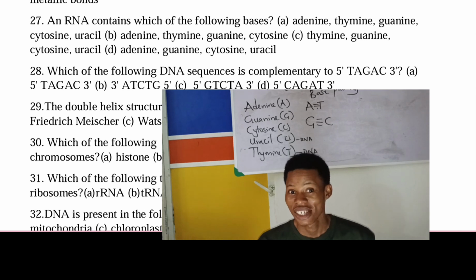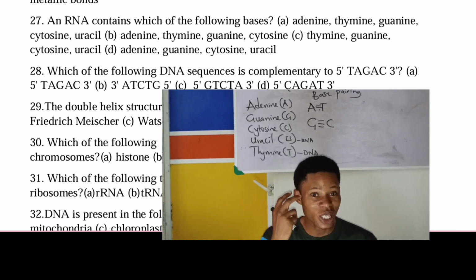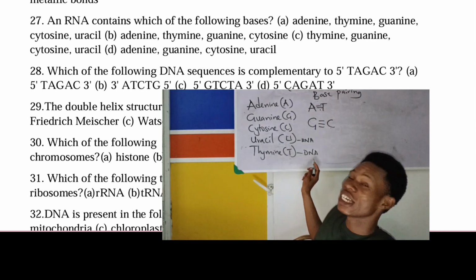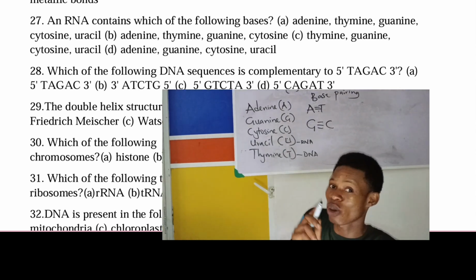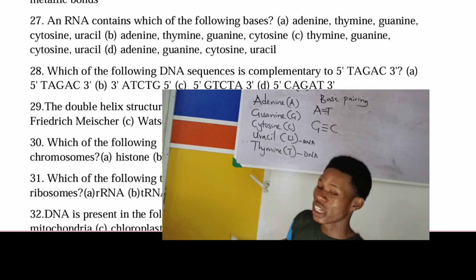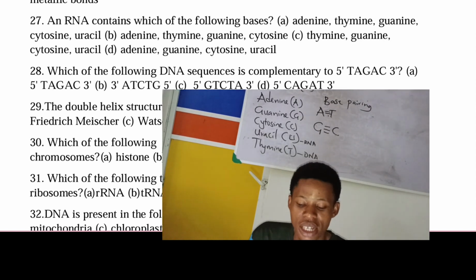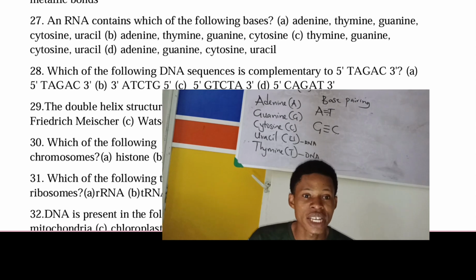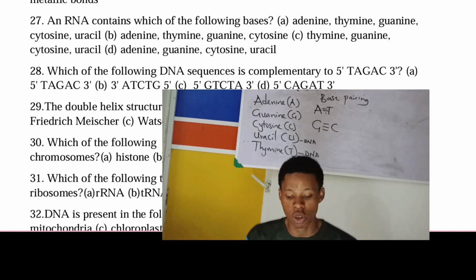You already know, right? Your mind will just tell you that thymine cannot be found in RNA. Remember, thymine is only in DNA, so thymine cannot be found in RNA. They are asking which one is for RNA, so you just check: anyone that has thymine is out of it.